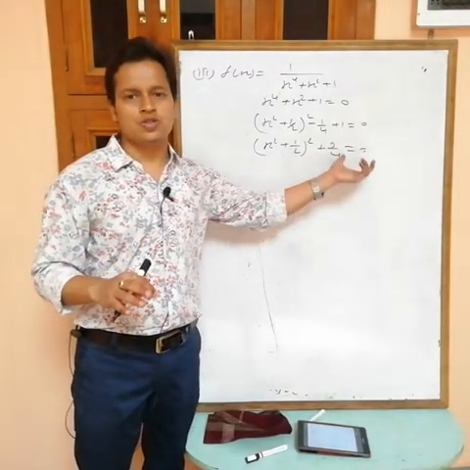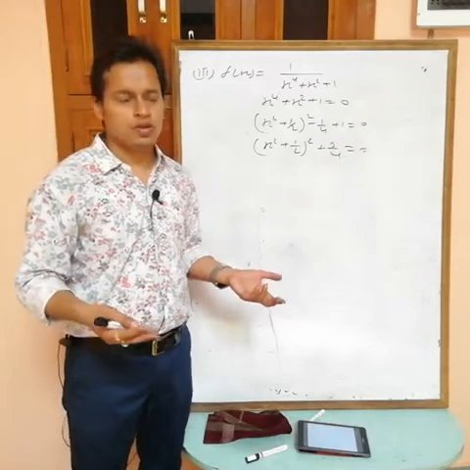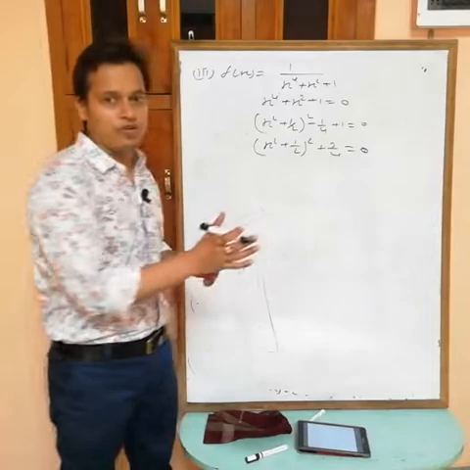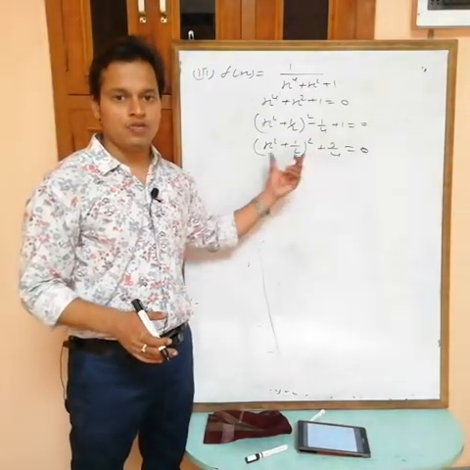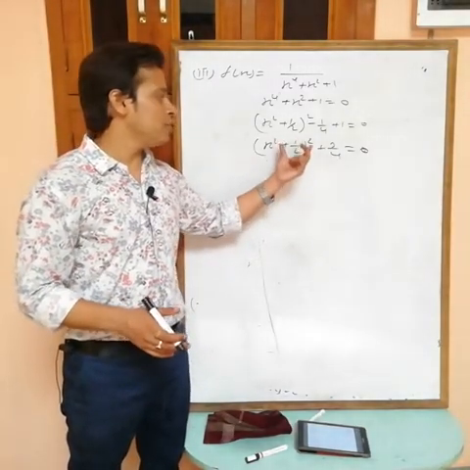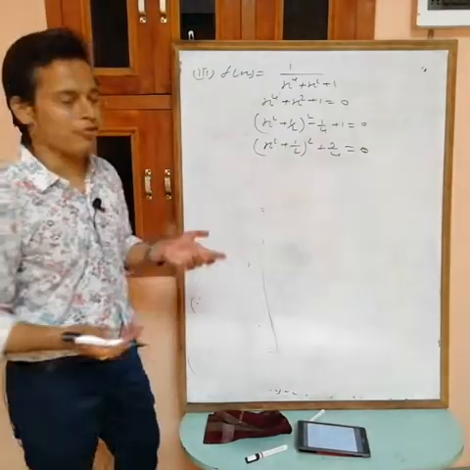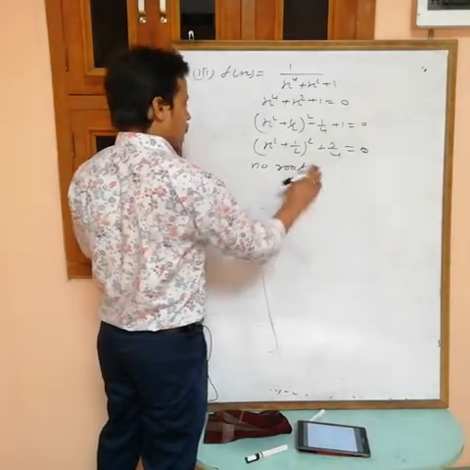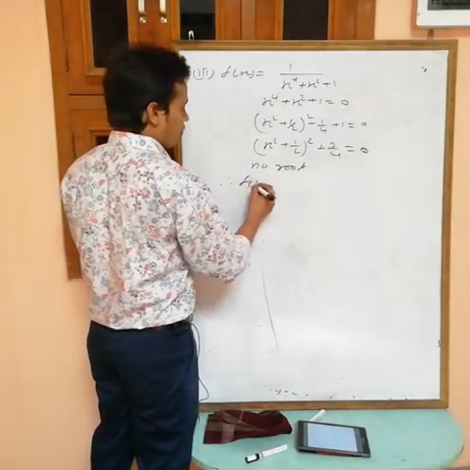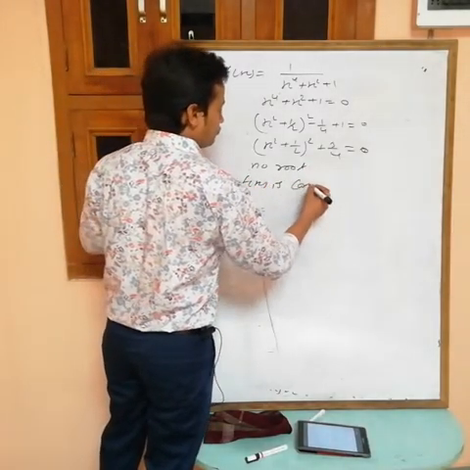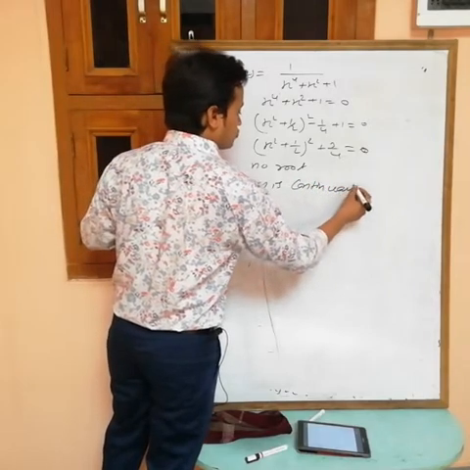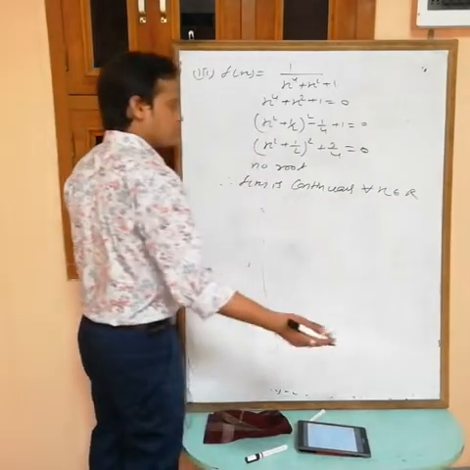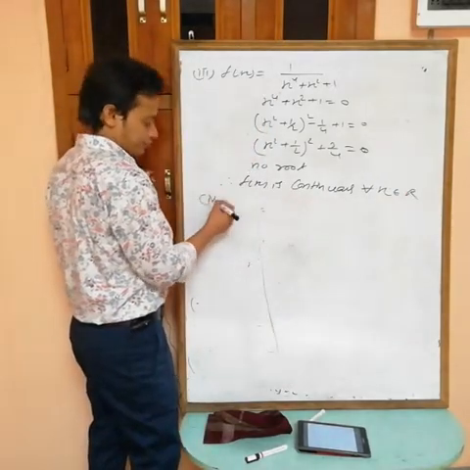Now it can't be equal to 0 for any value of x, because this will be 0 only when this is equal to minus 3 by 4. Plus 3 by 4 is there, so when this is equal to minus 3 by 4, but a square can't be equal to minus 3 by 4. So no root. Therefore f(x) is continuous for all x belongs to R. Function is continuous for every point.